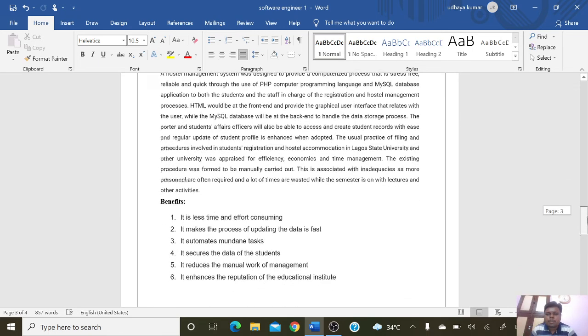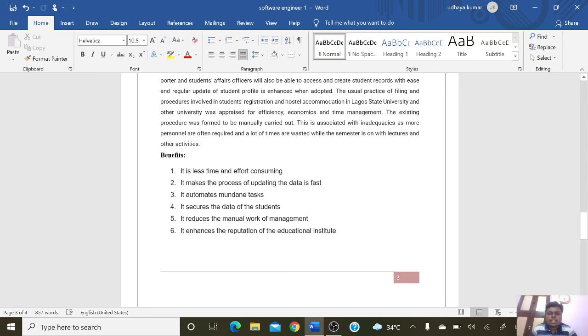And what is the benefit of doing the project? The hostel management system is less time and effort consuming. It makes the process of updating the data fast. It automates mundane tasks. It secures the data of the students. It reduces the manual work of the management. It enhances the reputation of the educational institute.